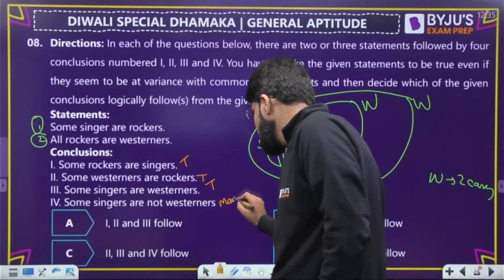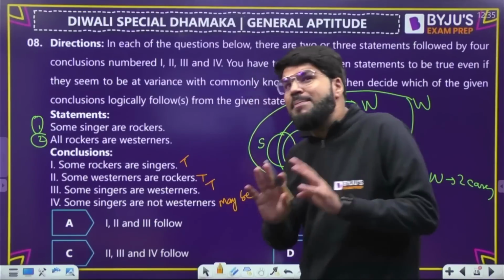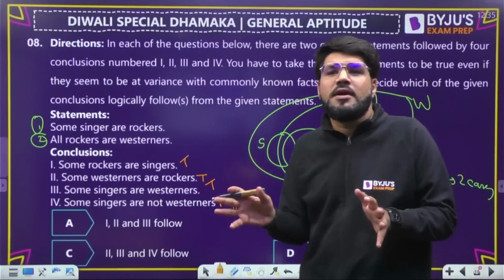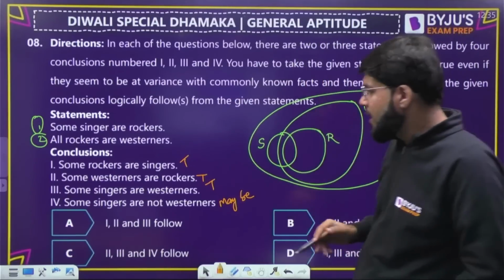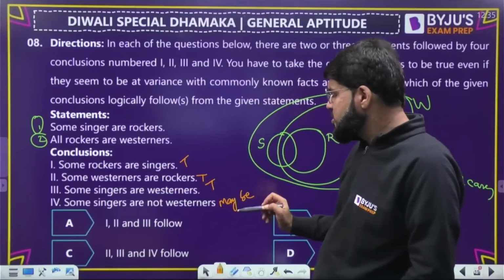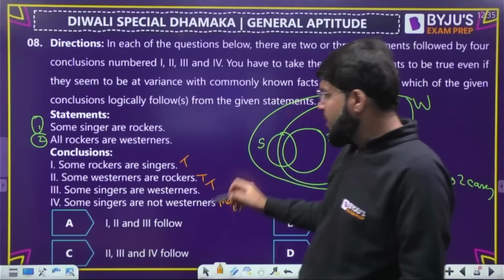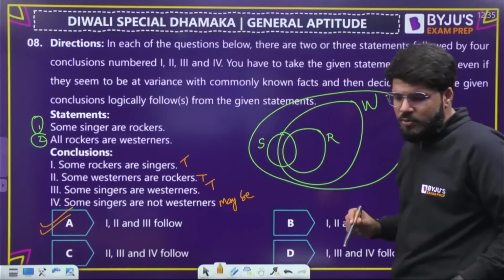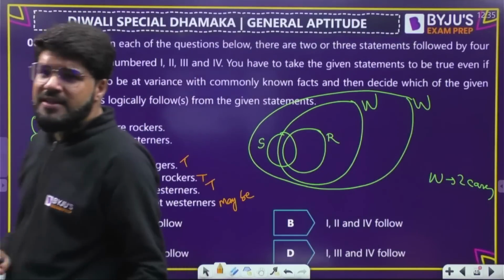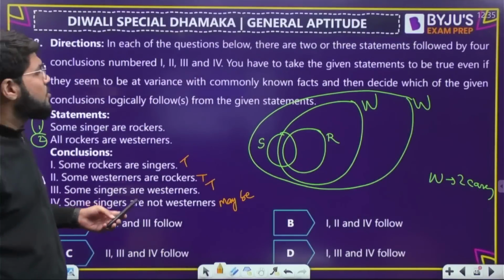This is only maybe. And maybe is never counted as a conclusion. Conclusion means which is 100% true, which you can always conclude. So the correct answer is option A. Statements 1, 2, 3 will be concluded here. Done? Okay, if this is done, let's go to the next question.